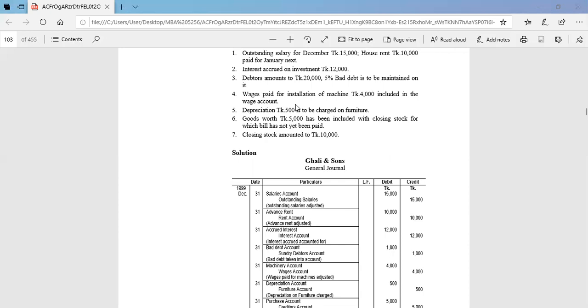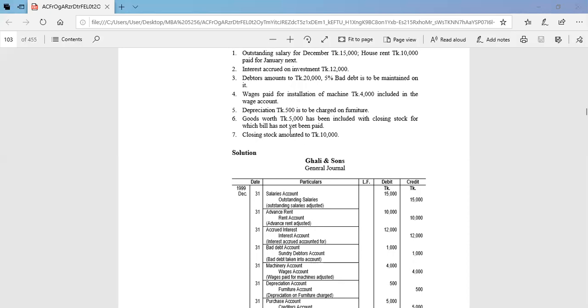So we are correcting this transaction. When we include this amount, wages is increased, so we need to reduce the wages. So wages is credit, and for the installation of the machine, that means we paid for the machine installation, the machinery account is debit. So machinery account is debit and wages account is credit.